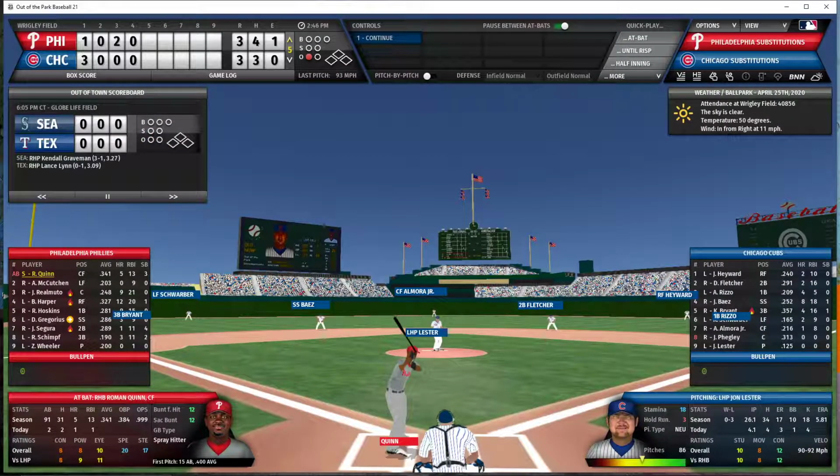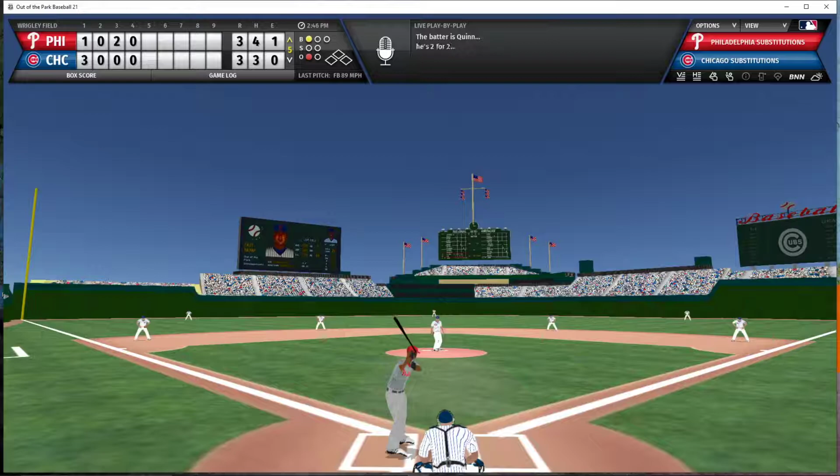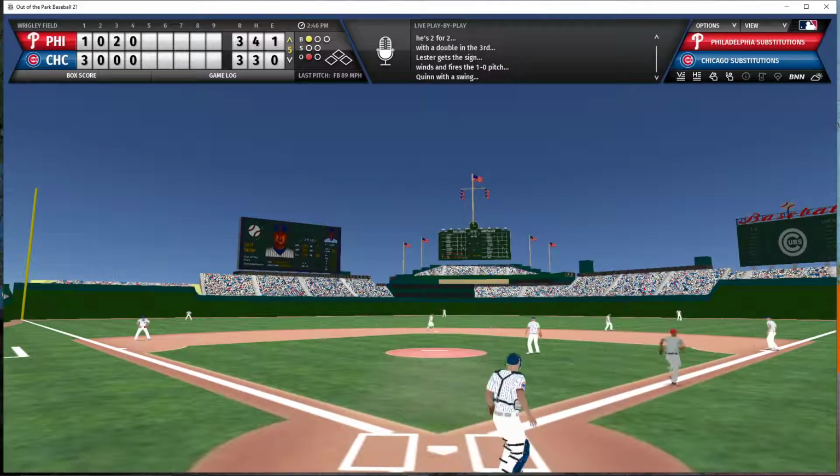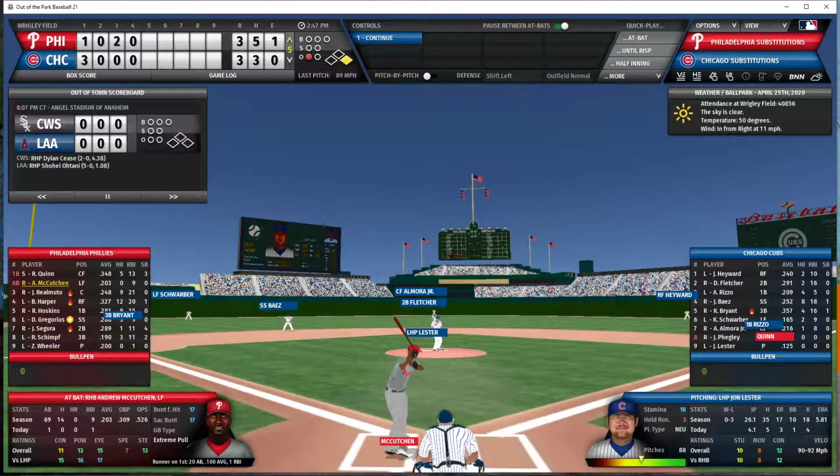Roman Quinn now the batter for the Phillies. 1 out, 1 ball count. Lester with the pitch. Ground ball to second. Fletcher dives, stops it from getting into right field. However, he is not able to make the play at first, and Quinn has an infield single.